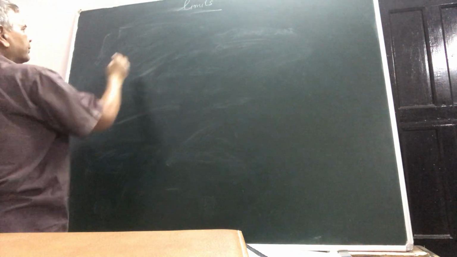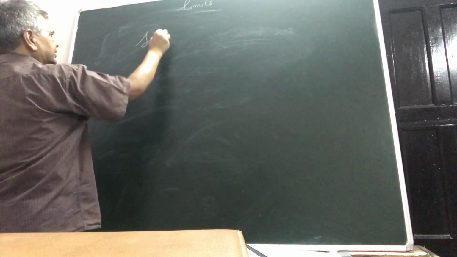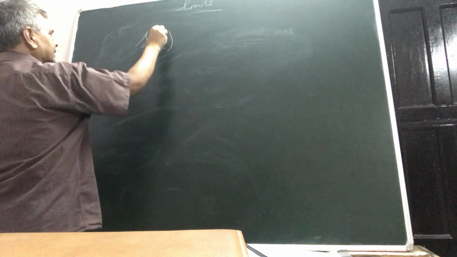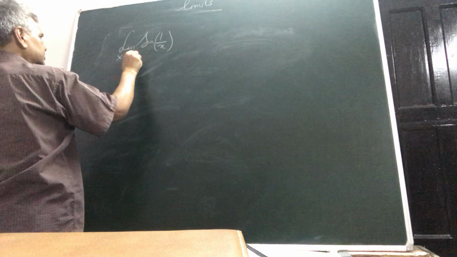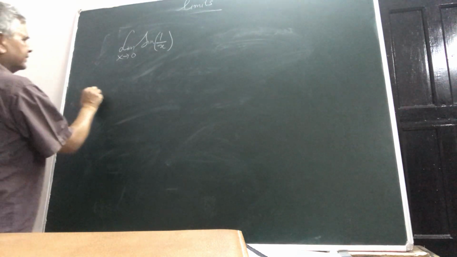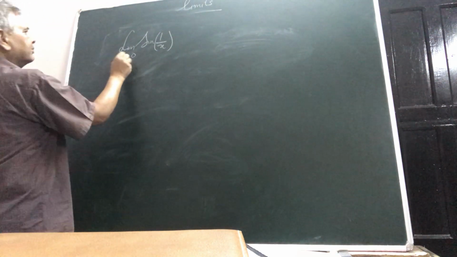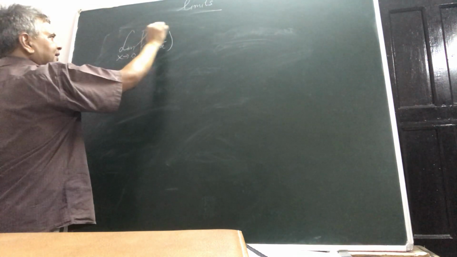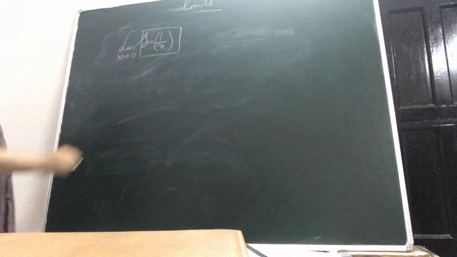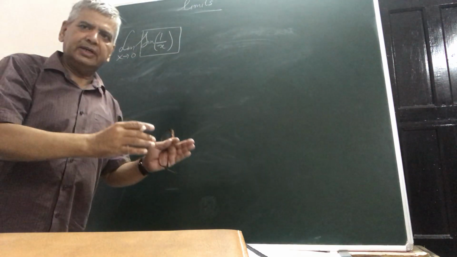Suppose I write my function to be sin(1/x), and I say find the limit as x tends to 0. You have earlier seen the graph of sin x. Now see here, you may come nearer to 0. But then for this sin(1/x), you will find that this value will never converge towards any number.